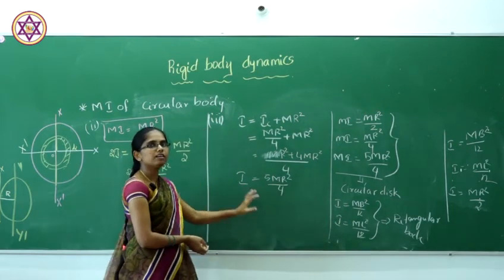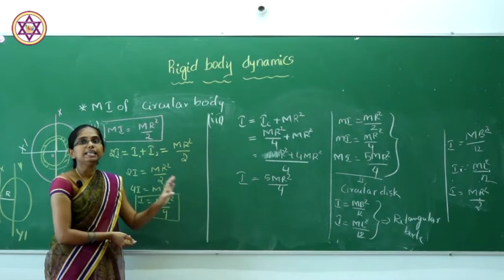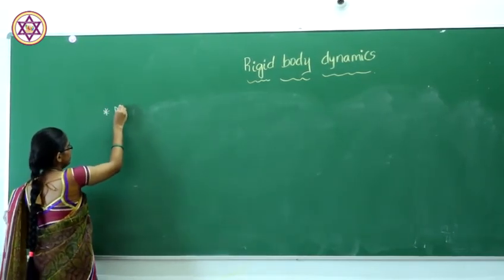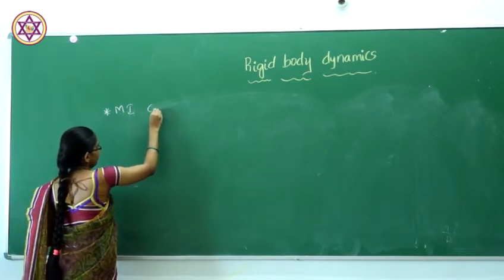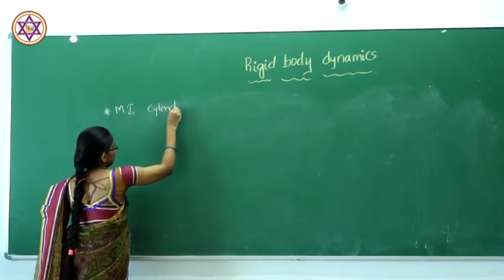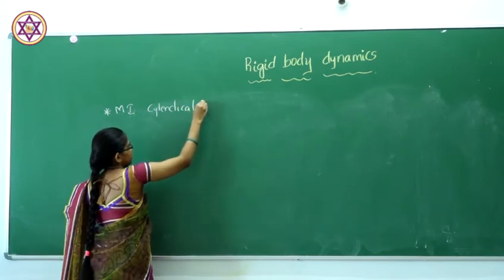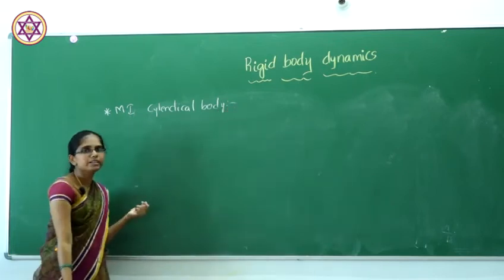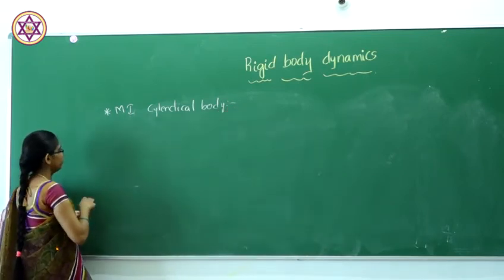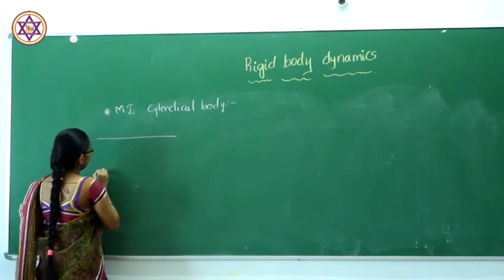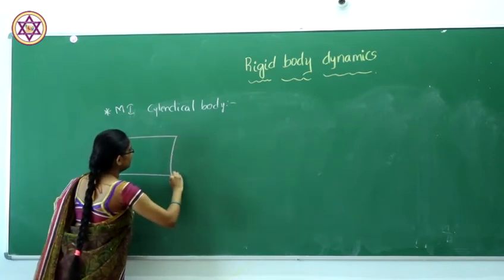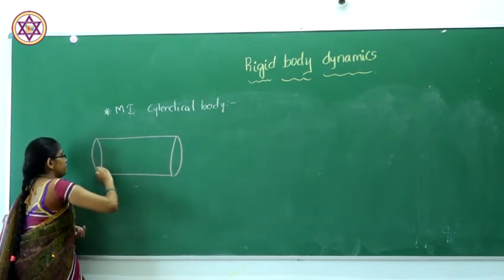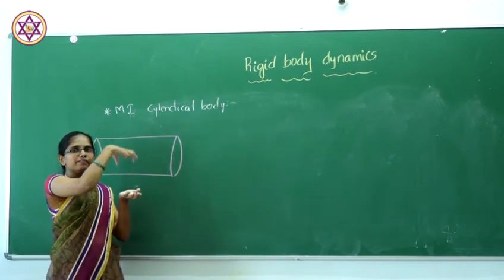Next we have to consider the moment of inertia of the cylindrical body. So for this, firstly we have to consider the cylindrical body. This is our cylindrical body. Normally we know that a cylinder is nothing but a number of circular discs placed one by one.